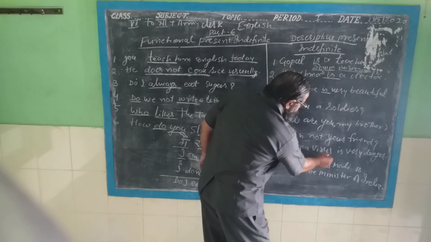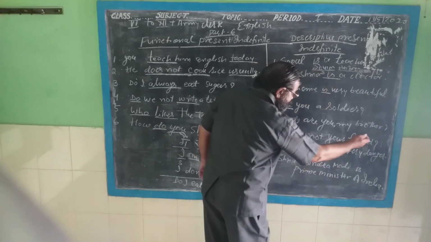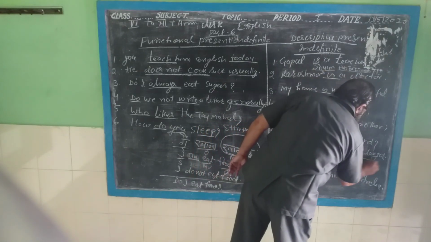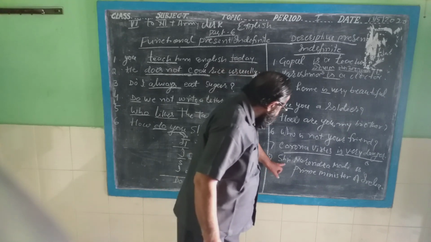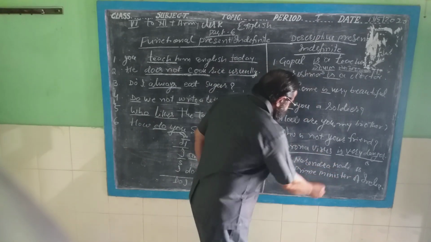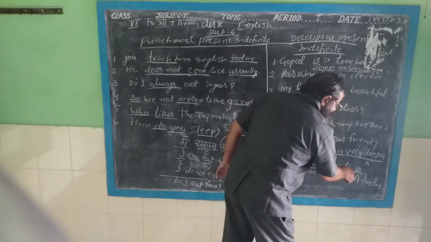Coronavirus is very dangerous. It is the linking verb. It is the subject and it is the object, or you can say adjective. And Shri Narendra Modi is the Prime Minister of India. It is the subject and it is the linking verb, descriptive present indefinite tense.